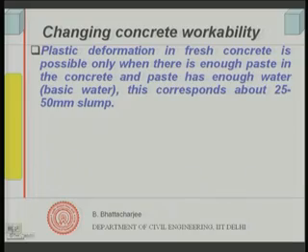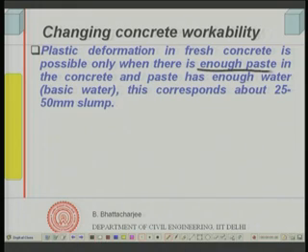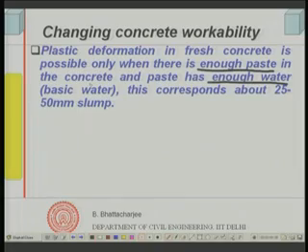Okay. Plastic deformations in fresh concrete is possible only when there is enough paste. This must be understood. By this time it must be clear that there must be enough paste in the concrete, and the paste itself must be consistent, at least must have enough water, that is initial basic water. You can have higher water, that is fine, right. So, this basic water, that is corresponding to the normal consistency, nearly about same, this has been observed.